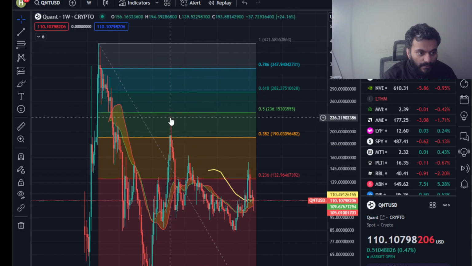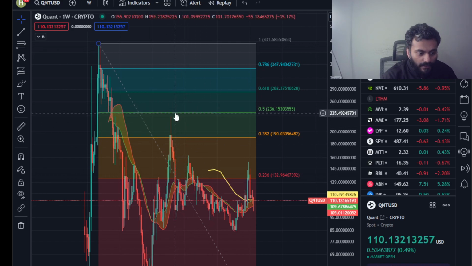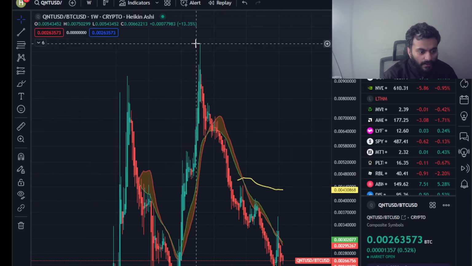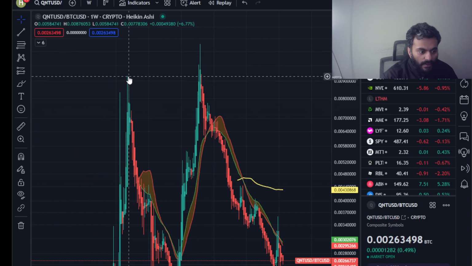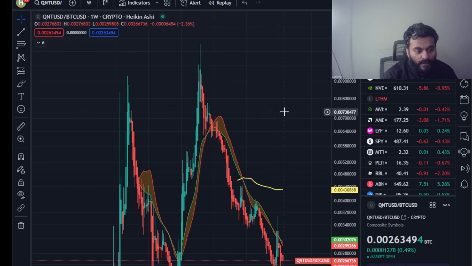And this is a key level to watch, because if you compare its price with respect to Bitcoin, during October 2022 time period, Bitcoin was not doing that well. So if you divide Quant by Bitcoin instead of USD, you will see this type of chart where the all-time high against Bitcoin for Quant was not in the later part of the bull run, but actually was in the bear market of 2022, where less than 100 Quant per Bitcoin were available.